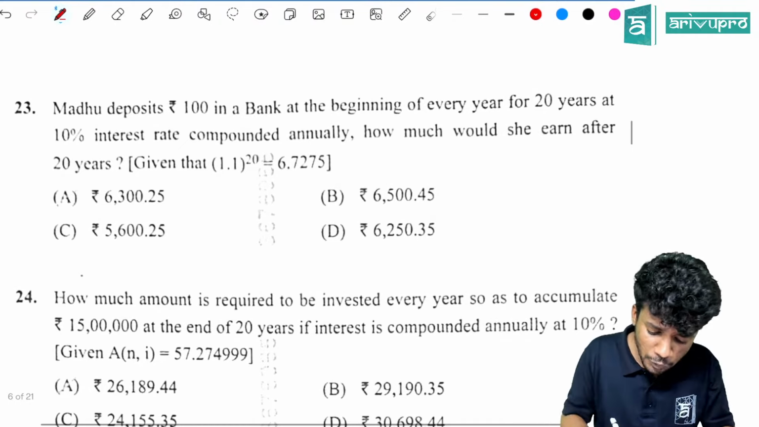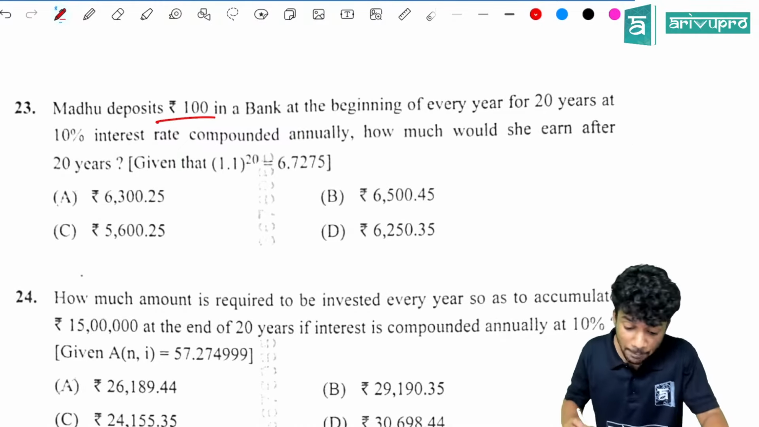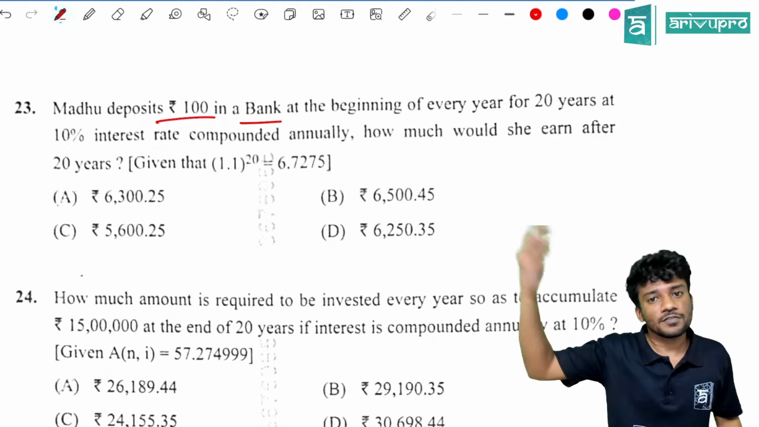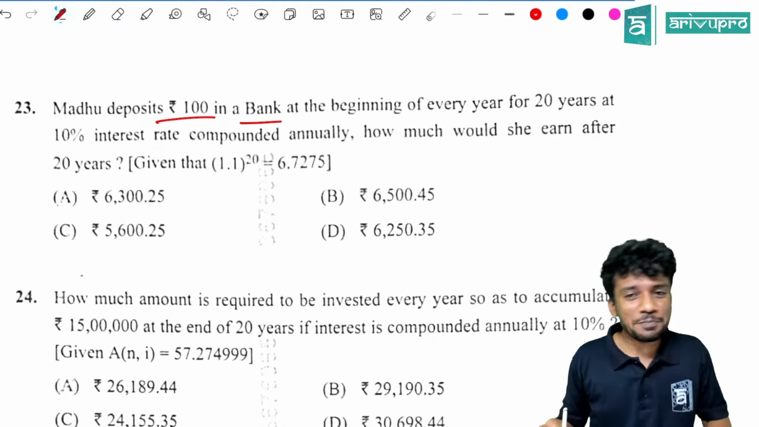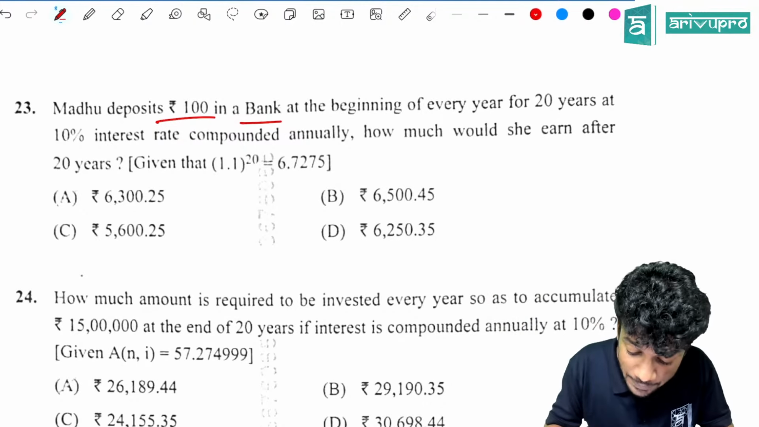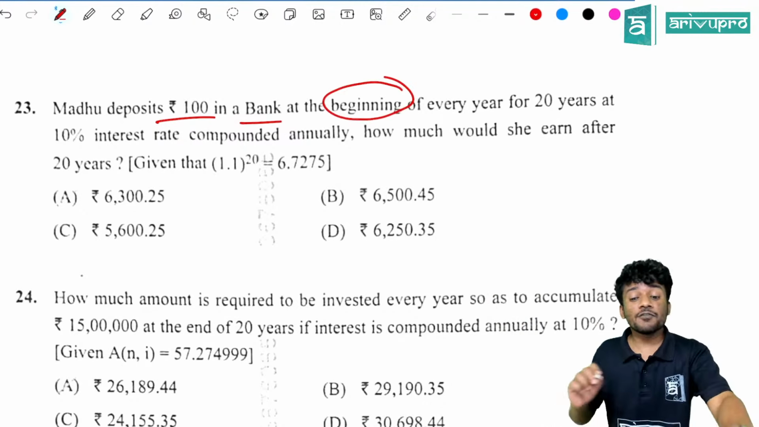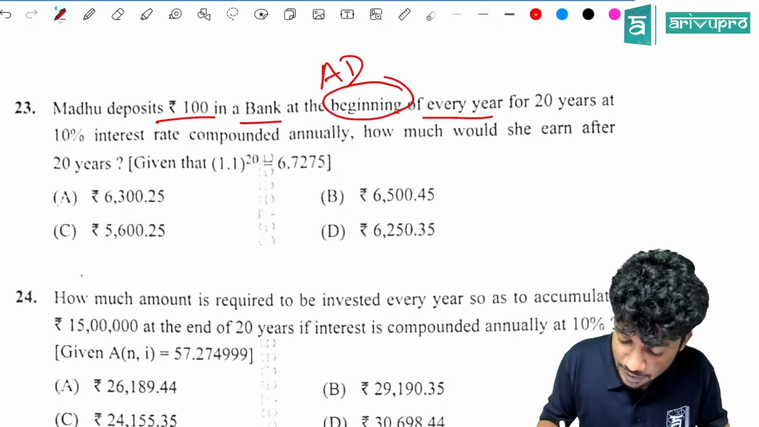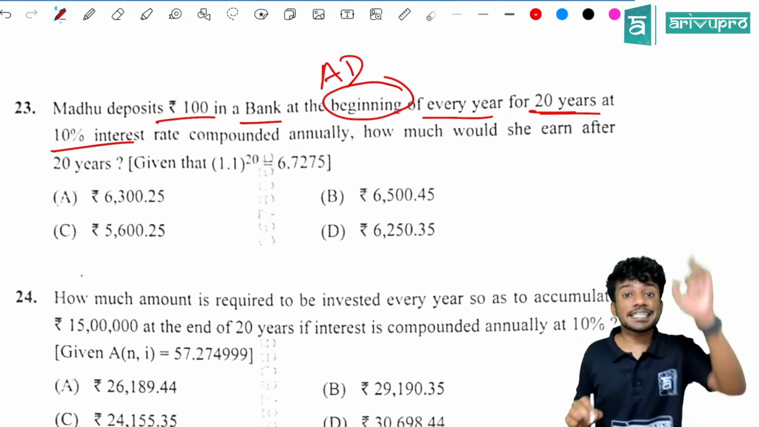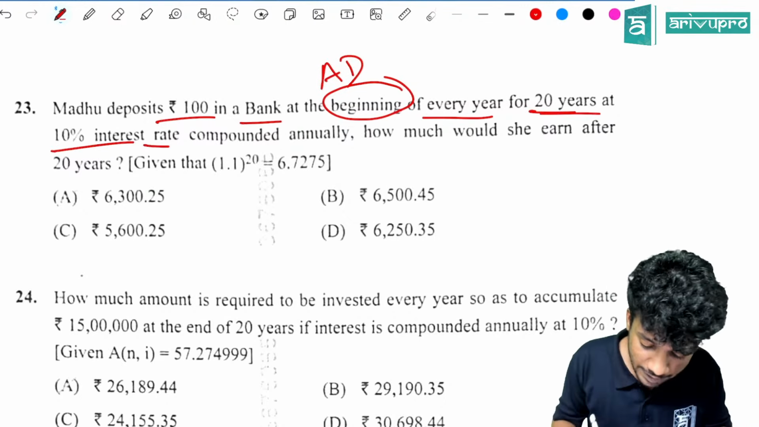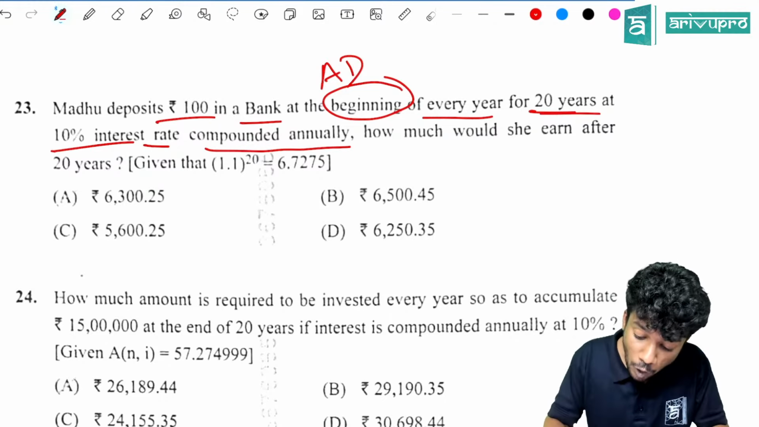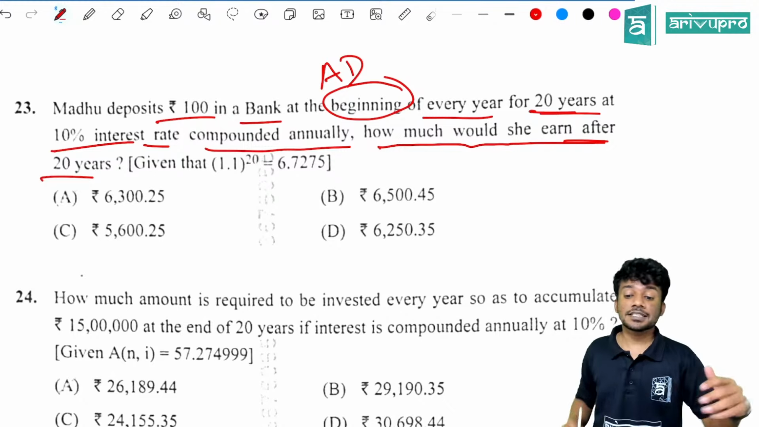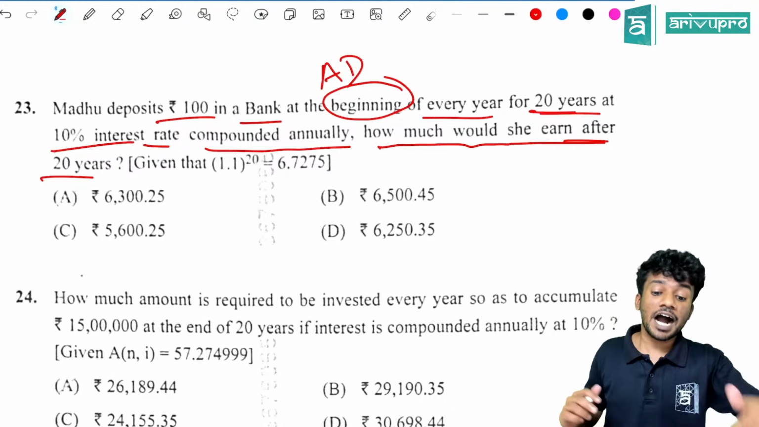Yes. Madhu deposits 100 rupees in a bank at the beginning. Very important. Whenever you see beginning, what should you do? Annuity due of every year for 20 years at 10%, 10% interest rate compounded annually. How much would she earn after 20 years is the question.